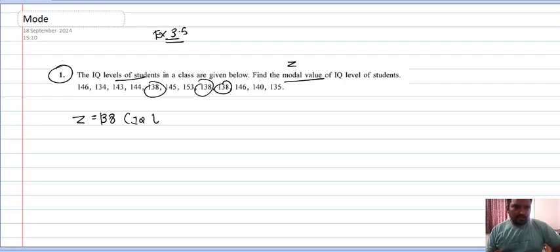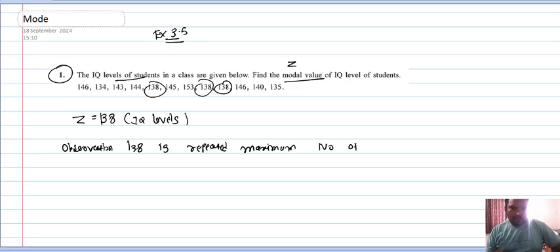IQ levels. So in the observations, 138 is repeated the maximum number of times.